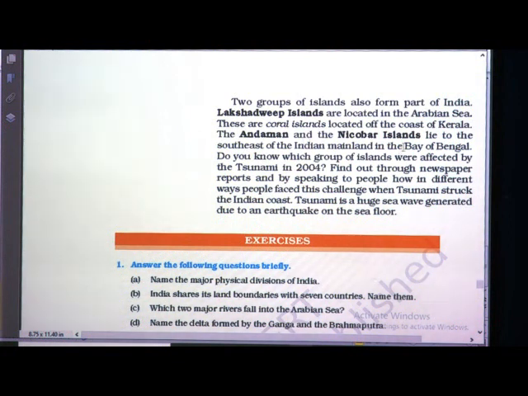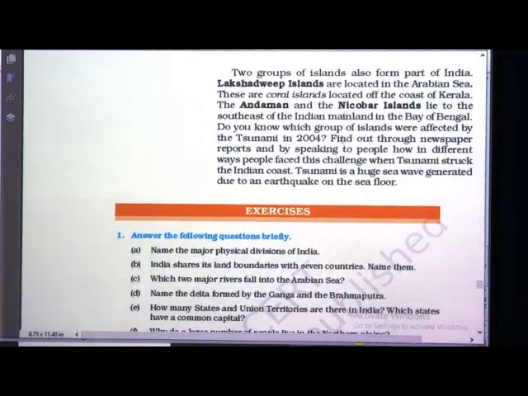The Andaman and Nicobar Islands lie to the southeast of the Indian mainland in the Bay of Bengal. Do you know which group of islands were affected by the tsunami in 2004? Find out, children. You have to find out the answer through newspaper reports and by speaking to the people how in different ways people faced this challenge when the tsunami struck the Indian coast. What do you mean by tsunami? It is a huge sea wave generated due to an earthquake on the sea floor.